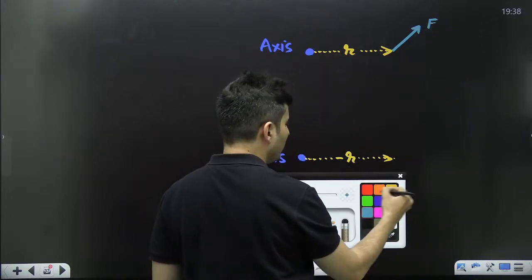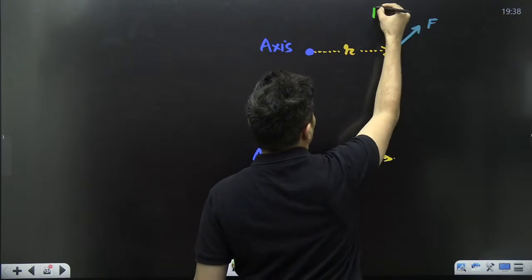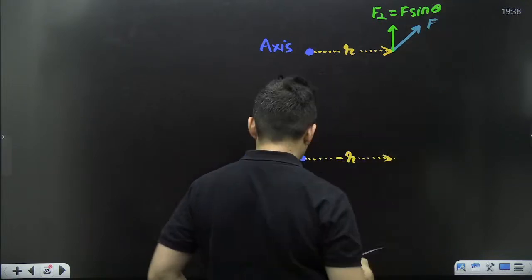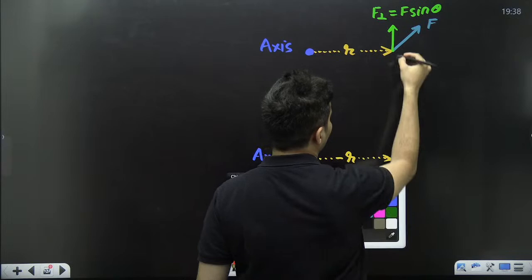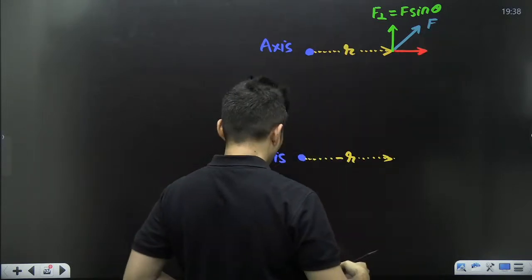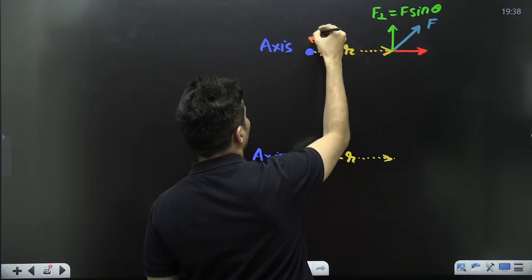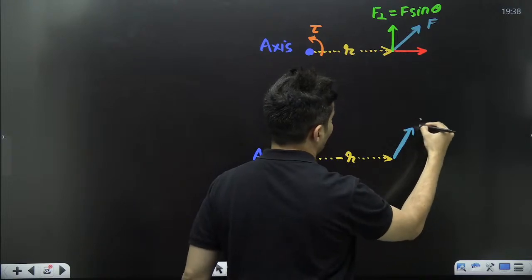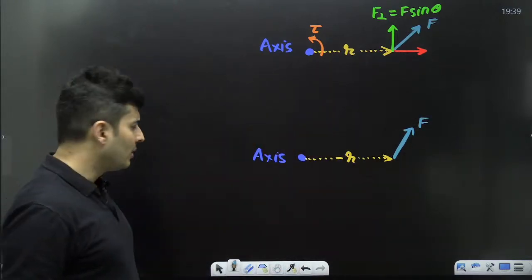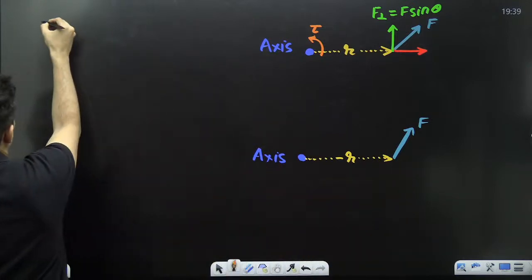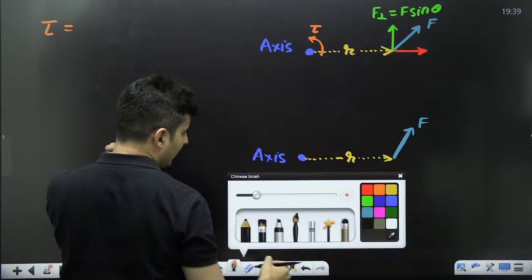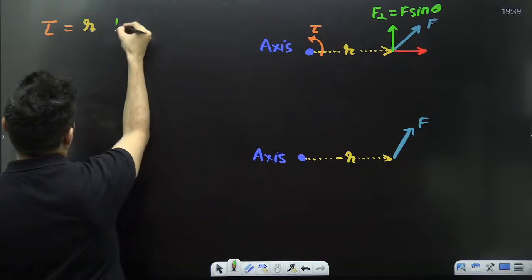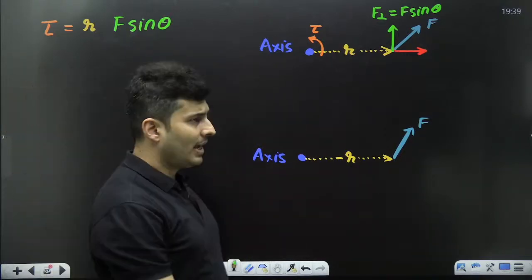The force can be split into two components. One component like this, which is F perpendicular, which is also your F sine theta. The other component you will not even bother about, because that will not create any torque, and the torque over here will be created like this. Correct. Same way, that same force is applied here. I will not split the force; I'll tell you why in a bit. Remember, I just told you that the torque magnitude is nothing but R into F sine theta.